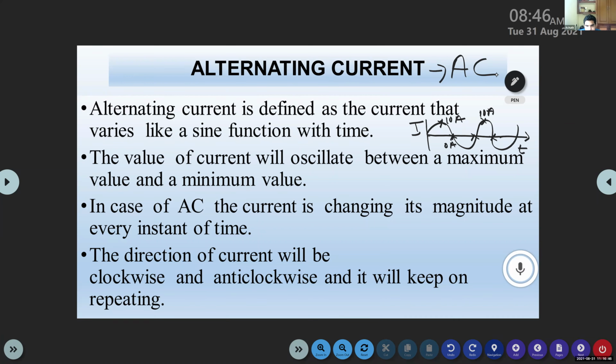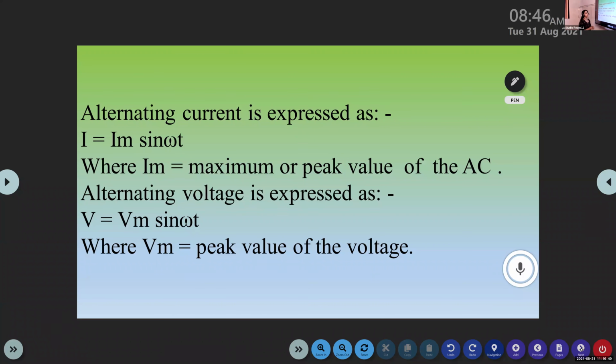Yes, ma'am. Okay. And then the next one is, alternating current is represented as I is equal to Im sine omega t. So if it is a direct current, we simply represent it with the capital letter I. But if it is an alternating current, we represent it as I is equal to Im, where m is the suffix, Im sine omega t.